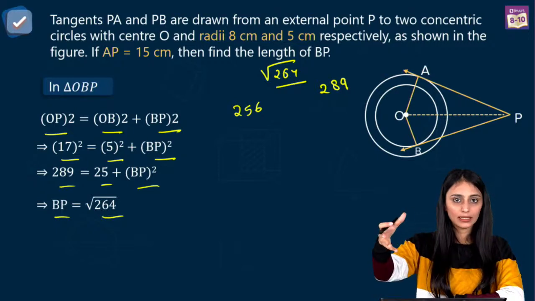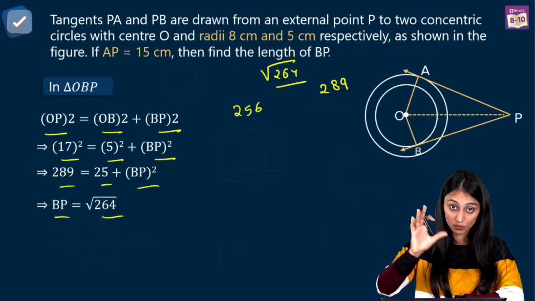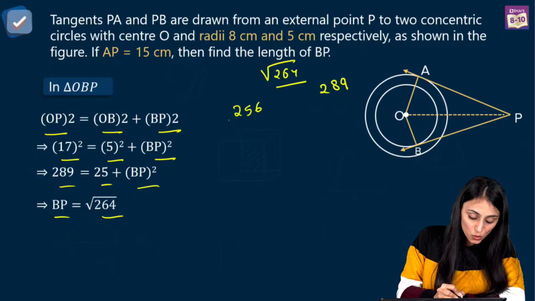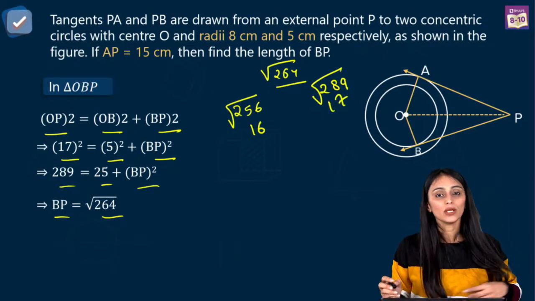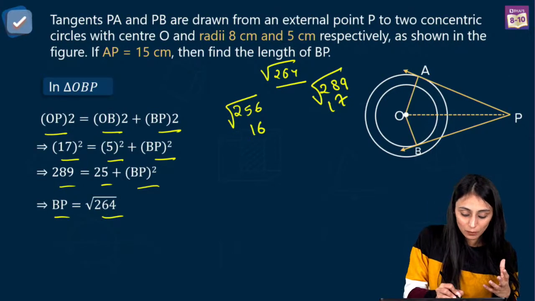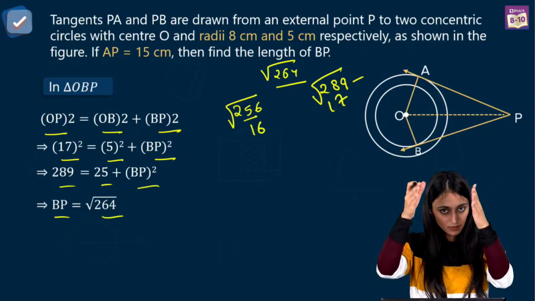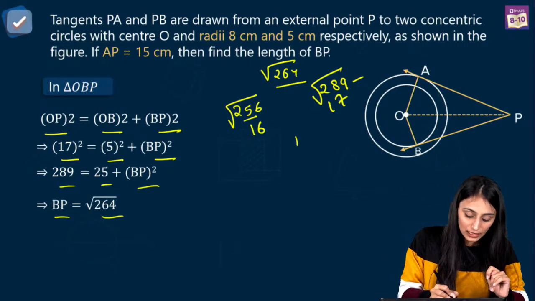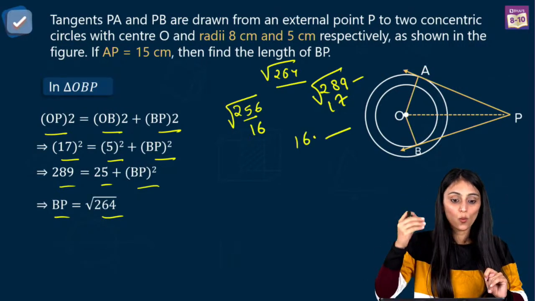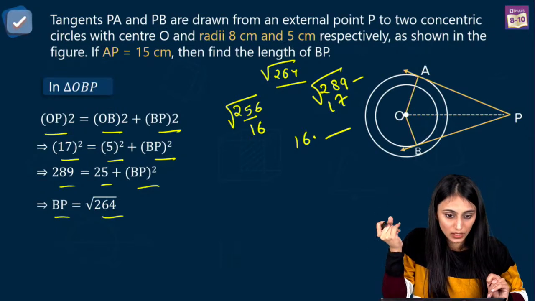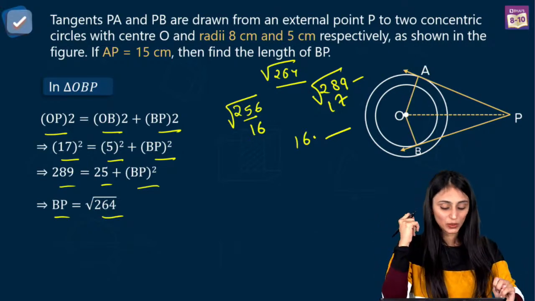256 and 289 are closer to 264, and they are perfect squares, right? So the square root of 256 is 16, and for 289 it's 17. We know one thing, 264 is lying between 256 and 289. It is neither 16 nor 17, it is somewhere between this, right? Definitely it is 16 point something. I don't know what will come after 16 here. Alright, what will come after 16, that we need to find out.